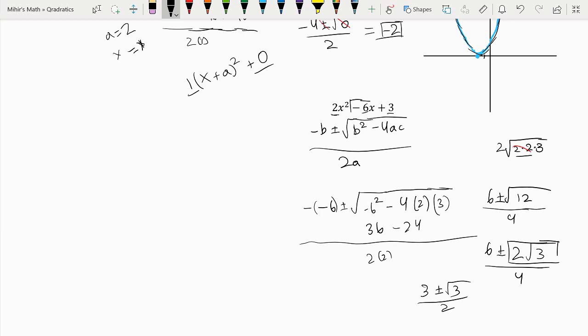So if you solve this and you found the plus and you found the minus, you would get the roots of the equation. So that's it for the quadratic formula, and I'll see you in the next video.